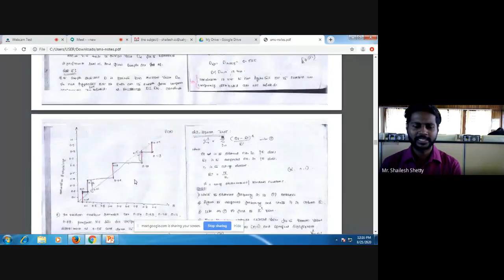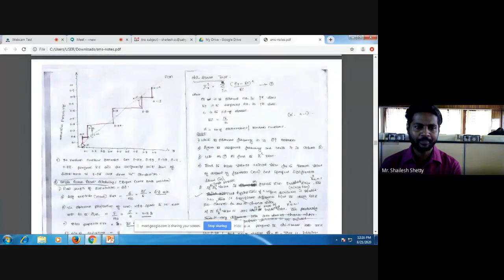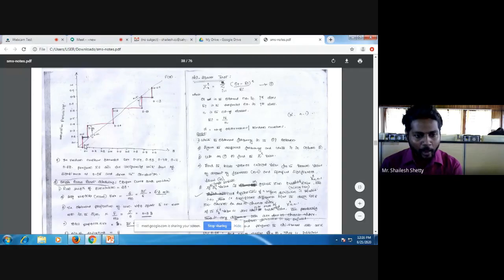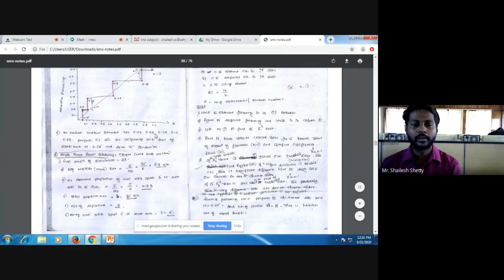Now we'll go for the graph of Kolmogorov. Just go through it here. You can see whatever line is there, that is called F of x, and the above portion is D plus, below portion is D minus. Okay. Now we'll go for the chi-square test.